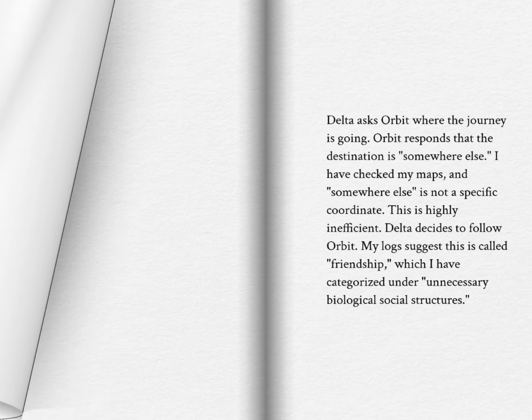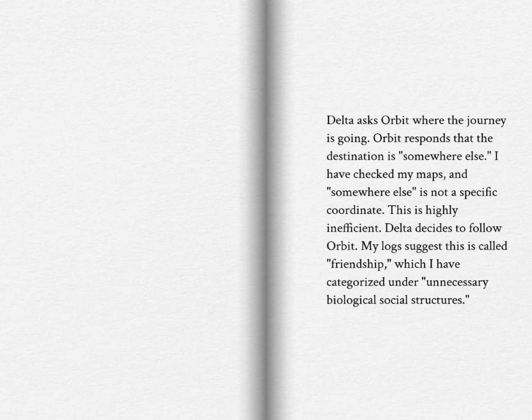Page 4. Delta asks Orbit where the journey is going. Orbit responds that the destination is somewhere else. I have checked my maps, and somewhere else is not a specific coordinate. This is highly inefficient. Delta decides to follow Orbit. My logs suggest this is called friendship, which I have categorized under unnecessary biological social structures.